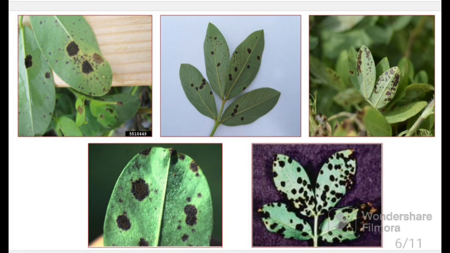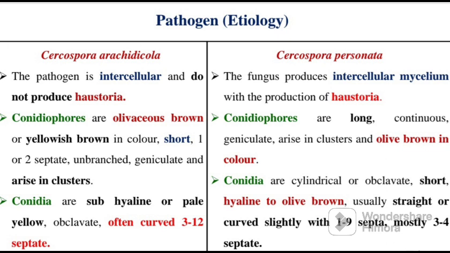So we have discussed early leaf spot and late leaf spot, so it is very important to understand the difference. Cercospora arachidicola causes early leaf spot and Cercospora personata causes late leaf spot. The first thing is that the pathogen is intercellular, obviously both are intercellular, but here haustoria are not produced, but in personata haustoria are produced.